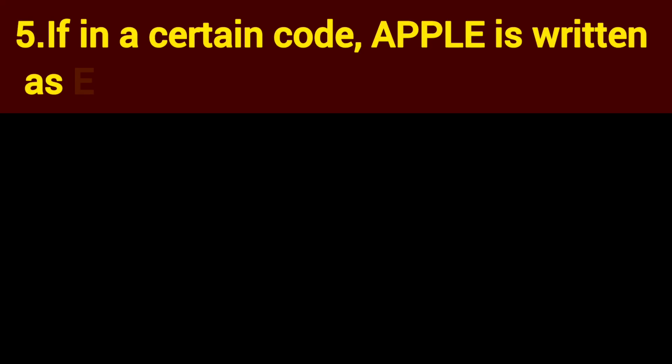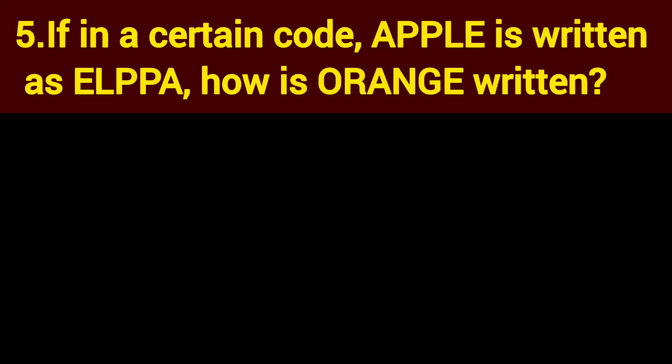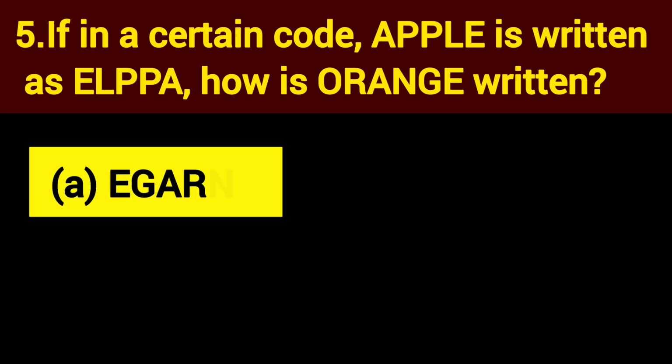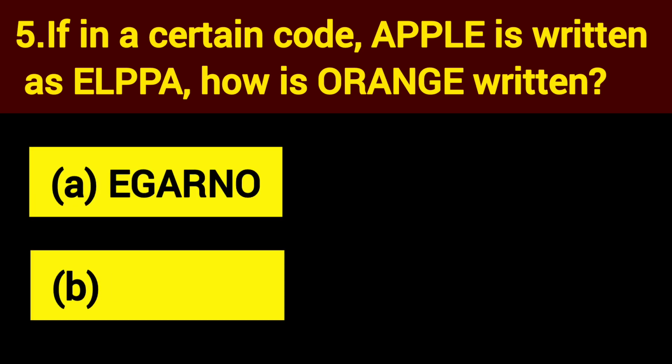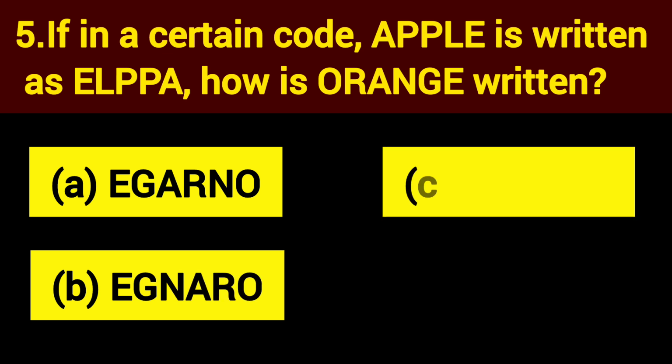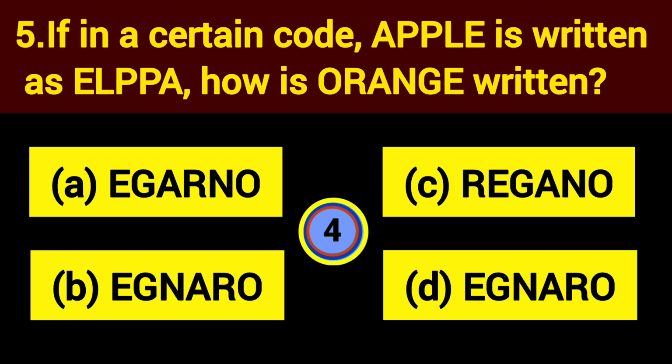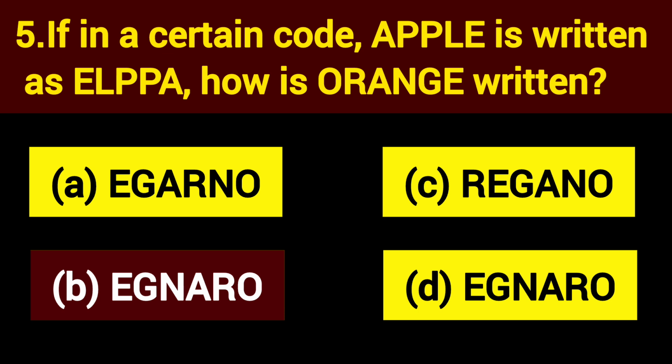The next question, number 5. If in a certain code, APPLE is written as ELPPA, how is ORANGE written? Option A, EGARNO. Option B, EGNARO. Option C, REGANO. Option D, EGNARO. The right answer, option B, EGNRO.